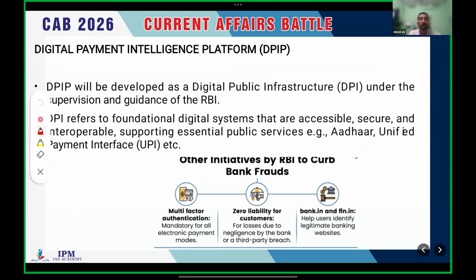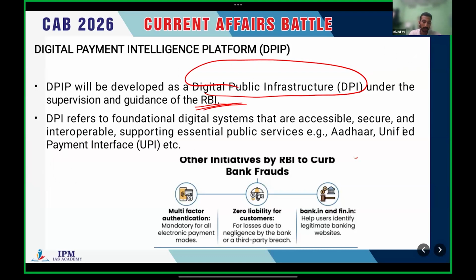Digital public infrastructure refers to a foundation of digital systems that are accessible, secure, and interoperable, supporting essential public services like Aadhaar, UPI, etc. It's a public platform, which gives intelligence support to the public platform.